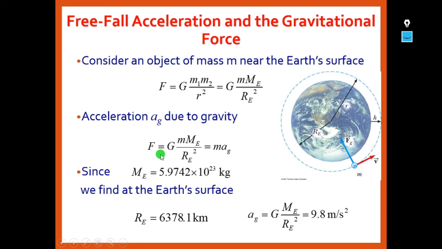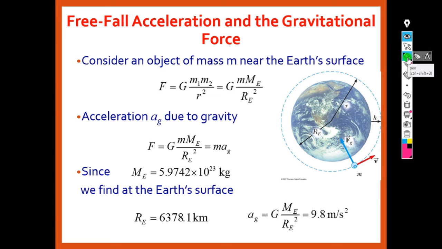F is equal to G m Me by Re square. According to Newton's second law, F is equal to m a, so m times the acceleration due to gravity. We know the mass of the earth is 5.9742 into 10 power 24 kg. When we substitute these values and simplify the equation, this m gets cancelled.